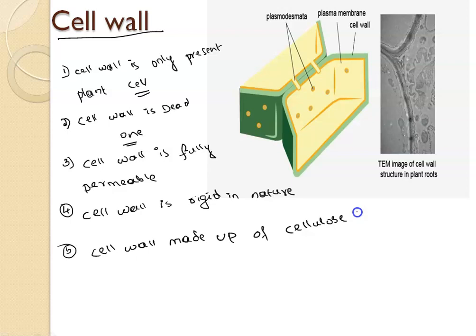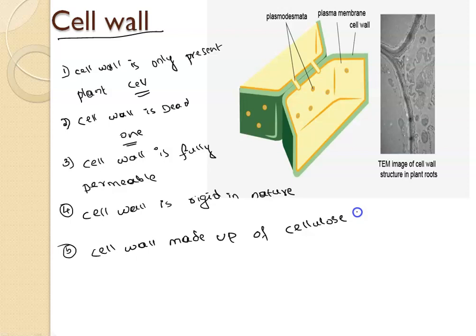God has given this special structure only to plant cells. Animals can move from one place to another if there is any problem or variation in the environment.